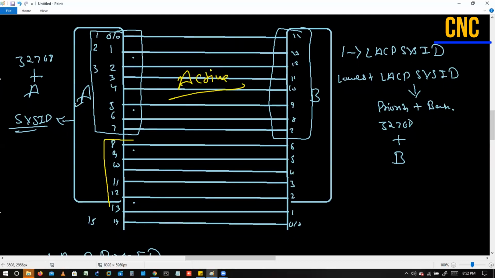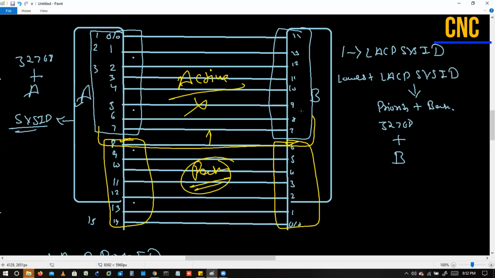And these remaining interfaces will be in passive. So let's suppose if one of these links goes down, what happens in the background? The 9th link will automatically come up and become part of the active group. So this is what happens in the case of LACP.